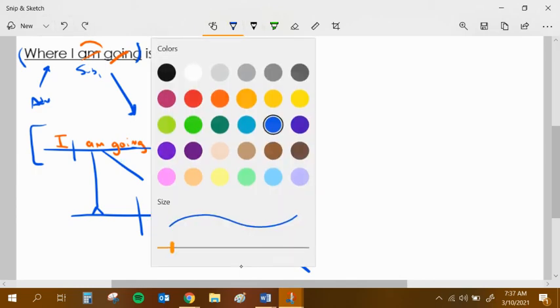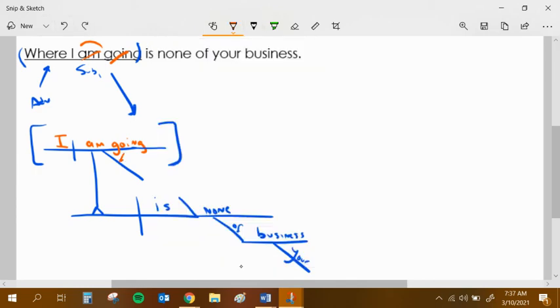Let's change our color. And that's where it sits. Once again, these interrogatives have to fit somewhere in the actual noun clause structure. It can't touch this part down here. It's got to touch the noun clause part, and it's got to fit logically. Is it an adverb? Is it an adjective? Or is it a noun? All right, let's pause and restart our video. Take a look at the other two examples.